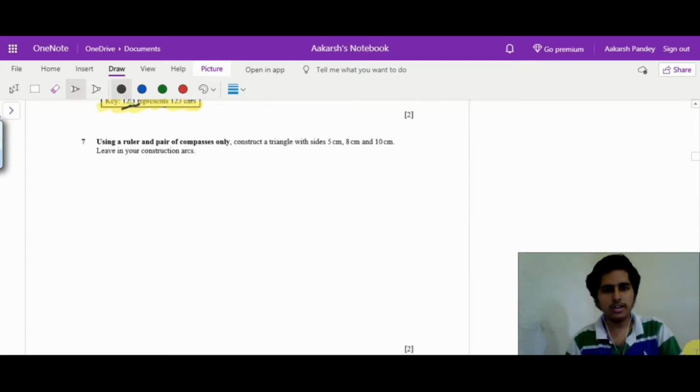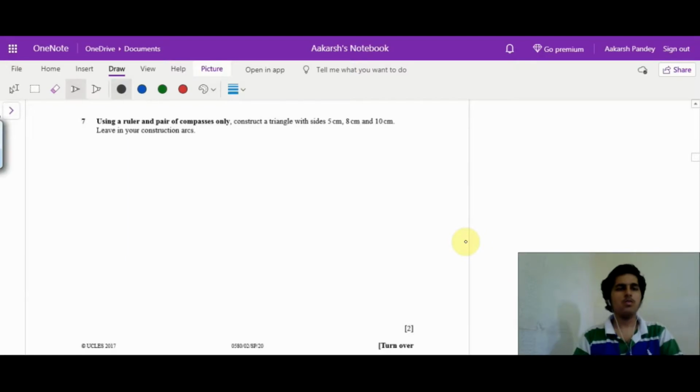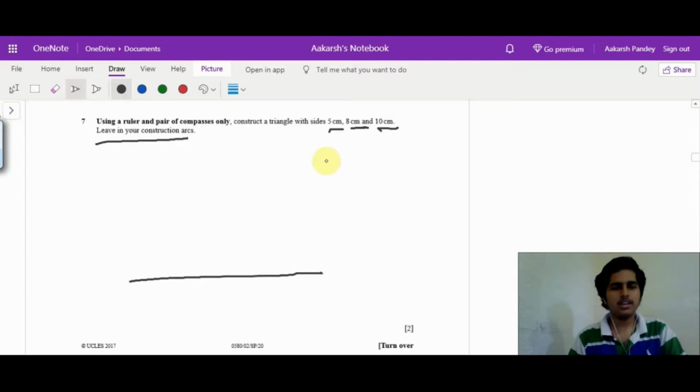Now for this geometry question, what we have been asked is, construct a triangle with sides 5, 8 and 10 centimeters, and you have to leave your construction arcs. So firstly, I'll just draw a rough sketch. Start by drawing the base. Try and keep the largest side as the base so that it's easier. You don't have to stretch your compass all the way to the largest distance. So using a ruler, just make a 10 centimeter straight edge.